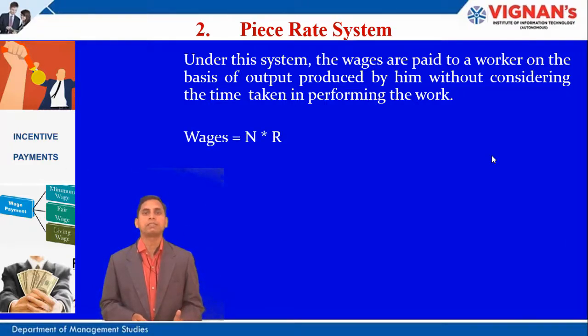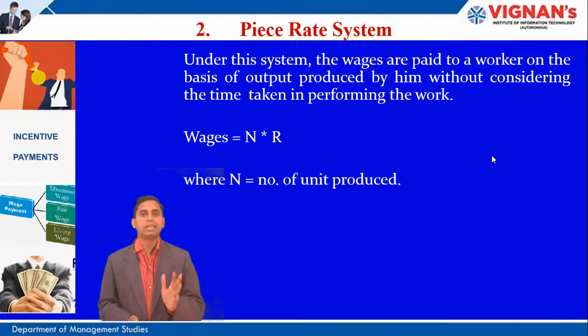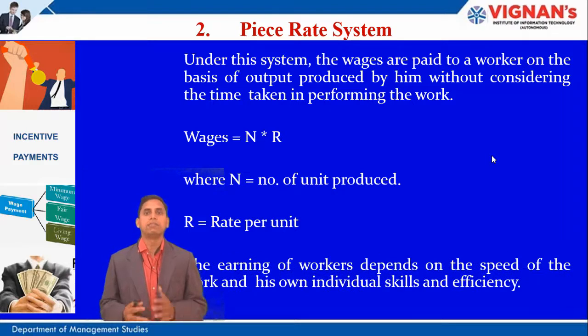The wage in the piece rate system is calculated as N multiplied by R, where N is the number of units produced and R is the rate per unit. The earning of workers depends upon the speed of the work and their own individual skills and efficiency.